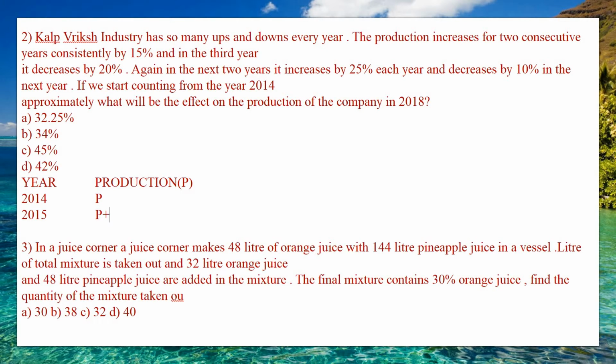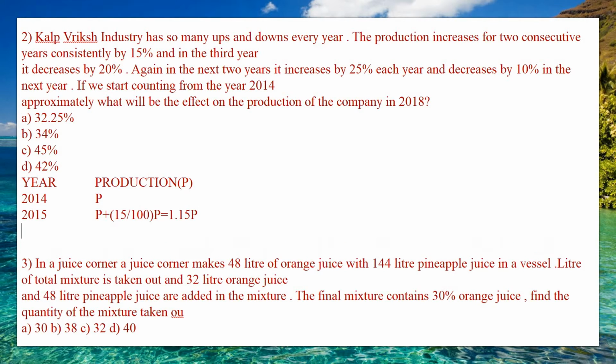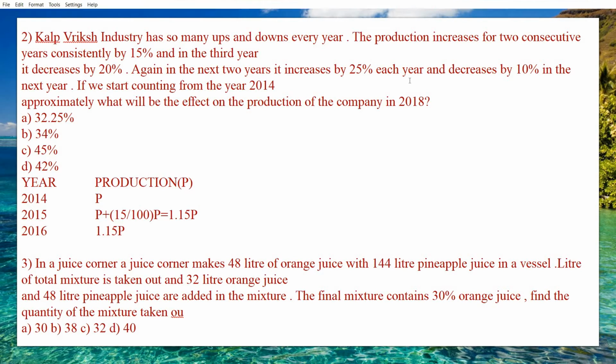So production is P plus 15 divided by 100 into P, which is equal to 1.15 P. This is for 2015. The next one is 2016. Now you need to consider P to be 1.15 P. Again they have told that it increases by 15%.